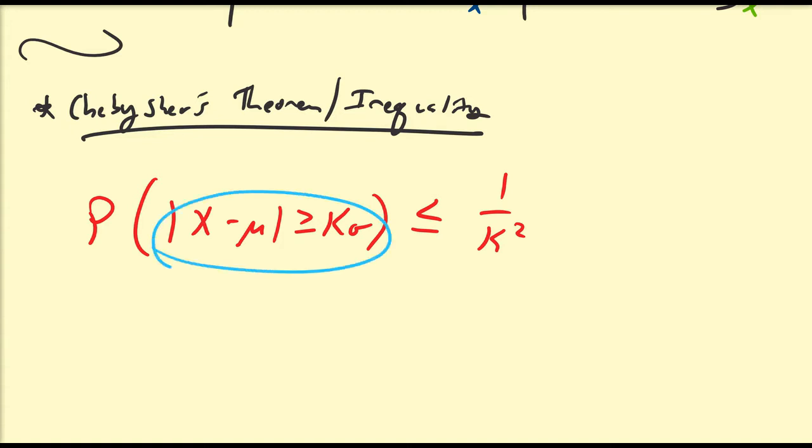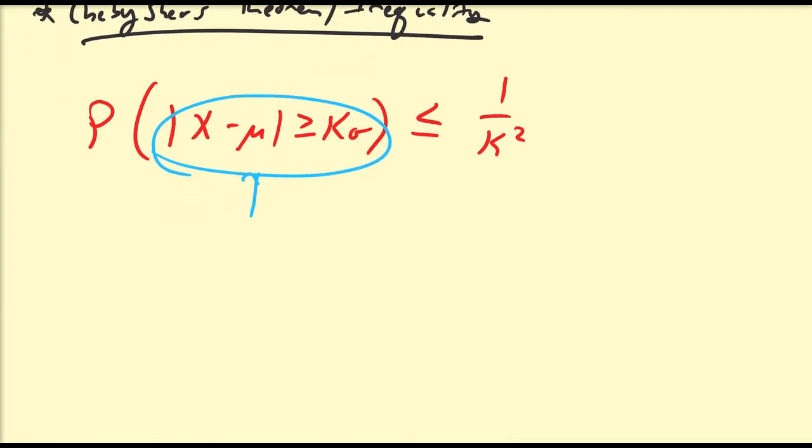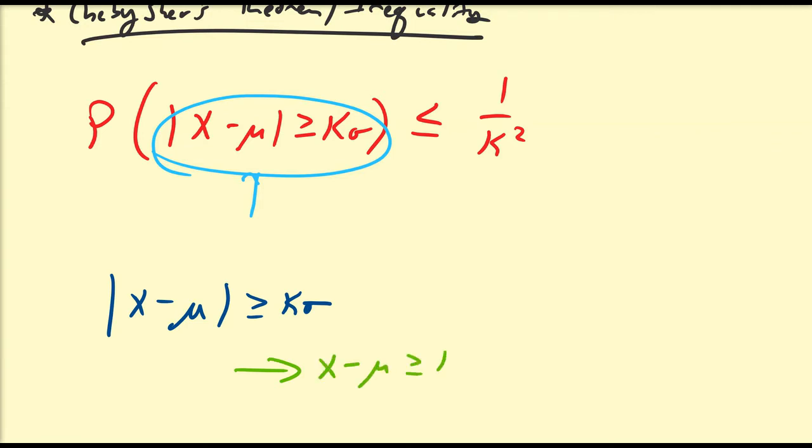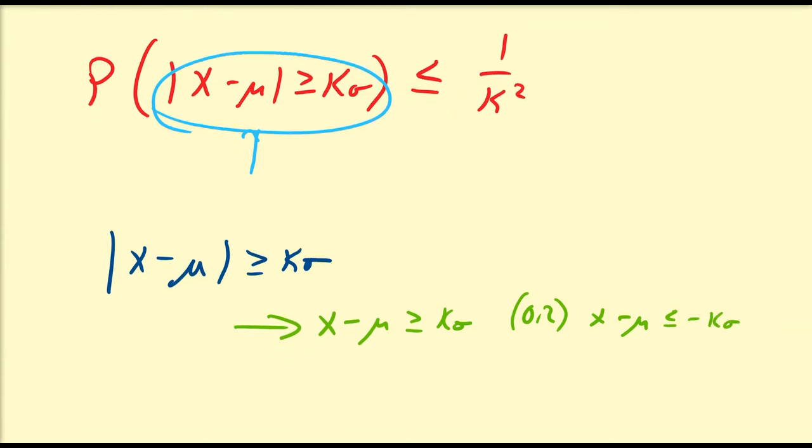So let's take a look at this inside value to get a better understanding of exactly what this theorem says. Let's do some pre-calculus analysis of this expression. Let's look at |x minus mu| is greater than or equal to k sigma, and see what types of x values actually satisfy this. Solving absolute value inequalities, we split this up: x minus mu is greater than or equal to k sigma, or x minus mu is less than or equal to negative k sigma.